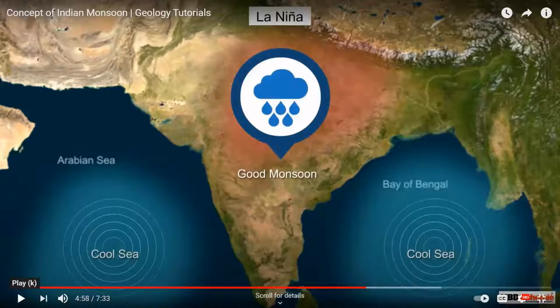So one thing we have to remember here is that when India is receiving good rainfall, that means we have La Nina. If El Nino is there, then we will get drought. That means it is always considered to be the cold and the warm ocean currents we talk about, which are coming from the Pacific Ocean. It all depends upon that. So La Nina is always good.